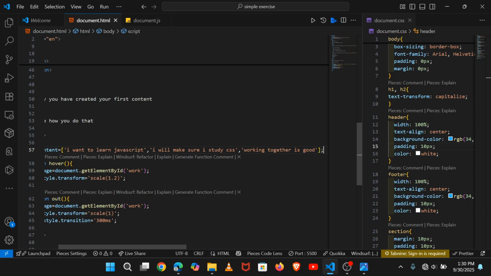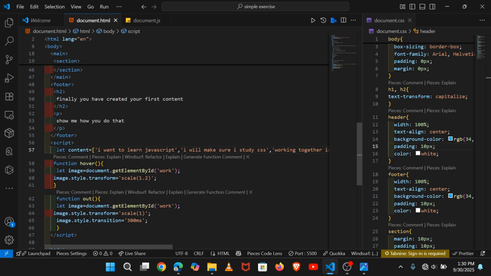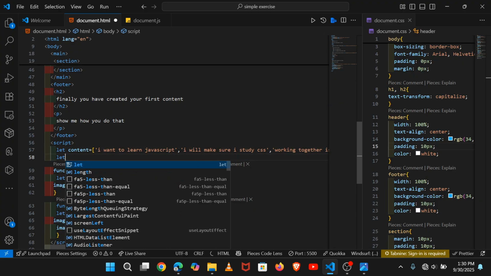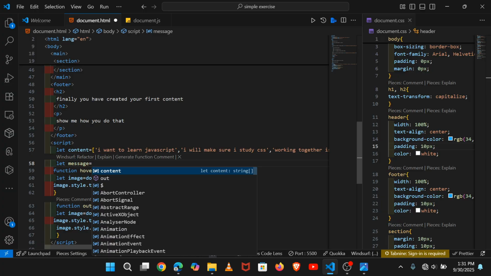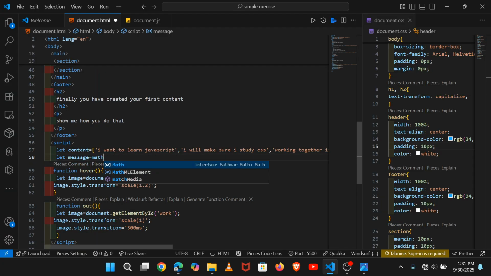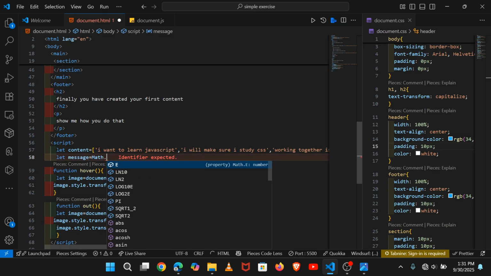Ctrl S to save. The second thing that we are going to do is to get the simple text that is inside there. I will explain it while we run the JavaScript. For now, I will be showing you how to get it. So let message, the message that we want from there, equal to Math.floor.